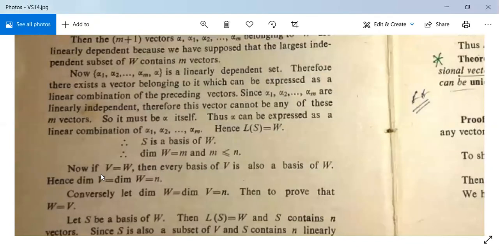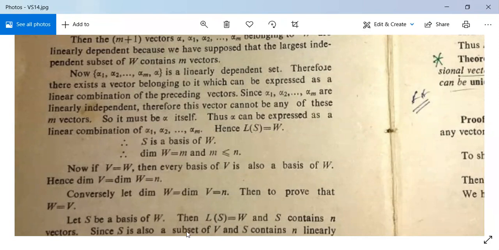Now, if V is equal to W, then every basis of V is also a basis of W, no doubt. Hence, dimension V will be dimension W, it is equal to n. This dimension n means W has a basis which has n linearly independent vectors, and dimension V is n. So both of them have bases with n linearly independent vectors. So both of them have the same dimension.